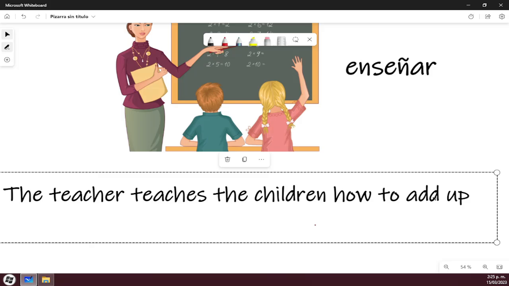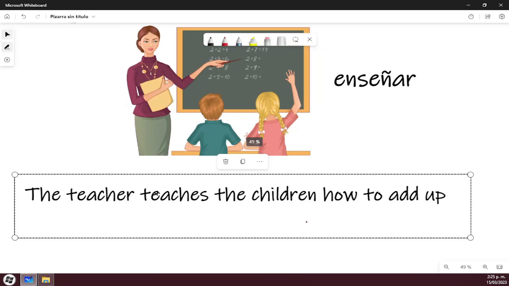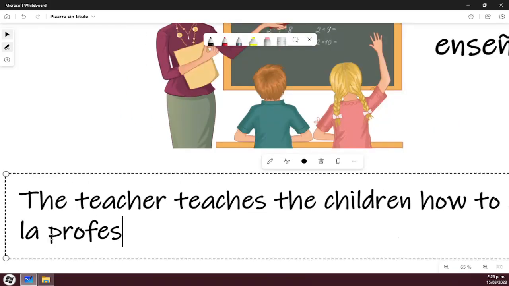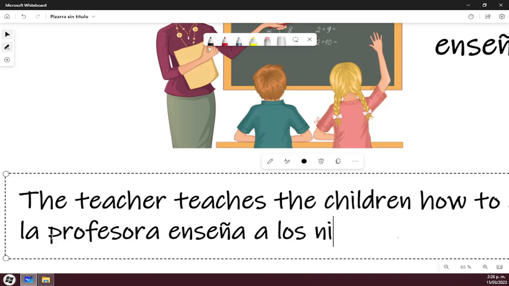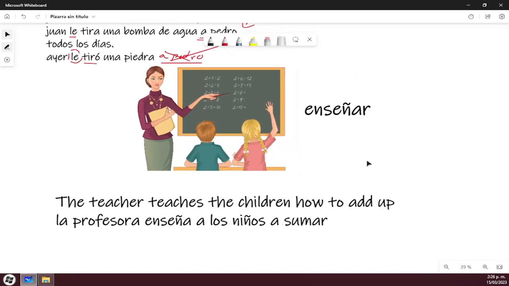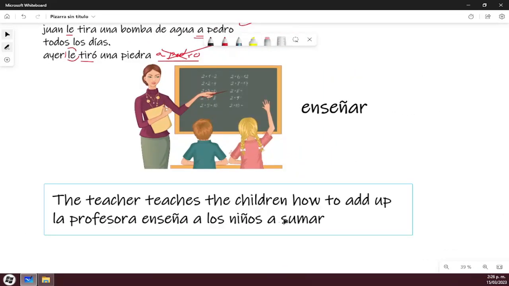So let's translate this sentence into the Spanish language. La profesora enseña a los niños a sumar. This will be the translation. La profesora enseña a los niños a sumar.